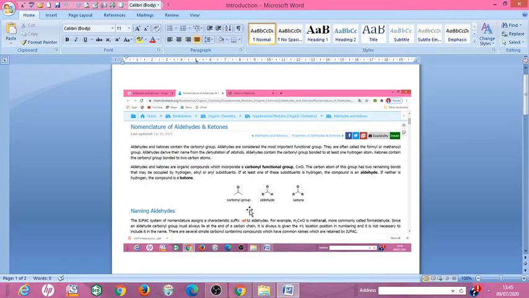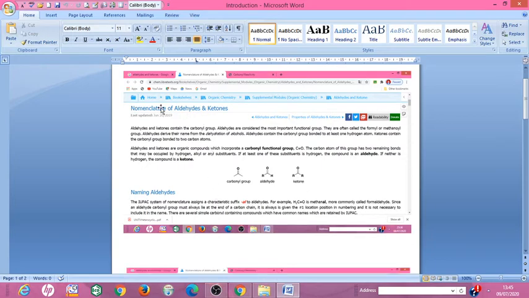For example, the saturated hydrocarbon containing one carbon atom is known as methane. In alkane, the suffix e is replaced by al, known as aldehyde, and in alkane e is replaced by one, known as ketone.